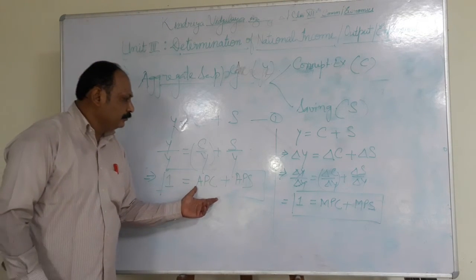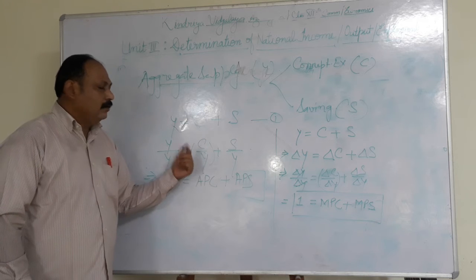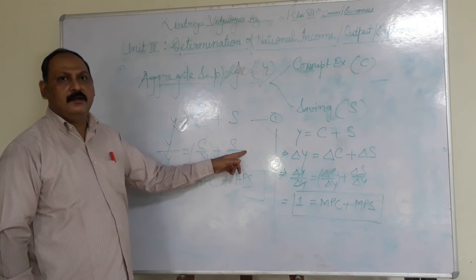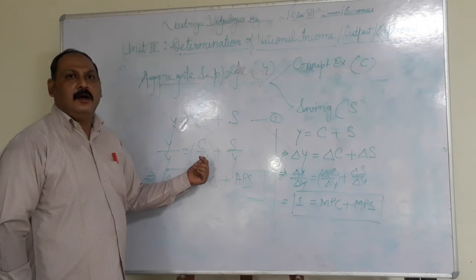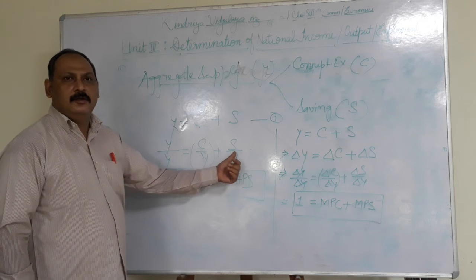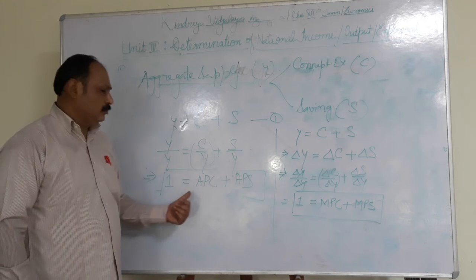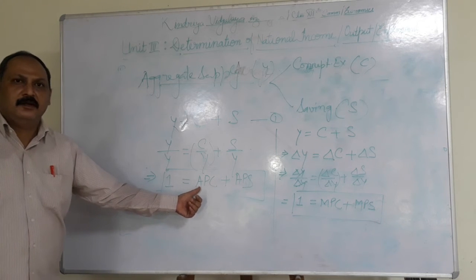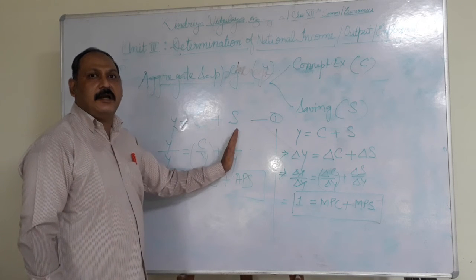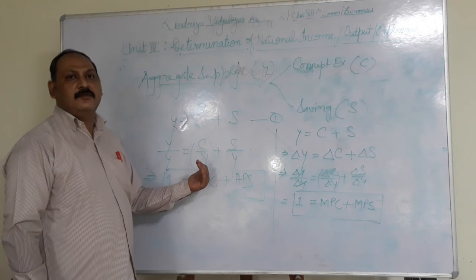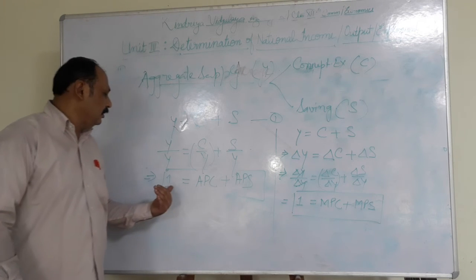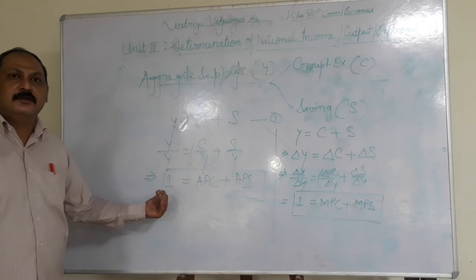In the same way, if our income has two parts, consumption and saving, and we spend all the income on consumption expenditure, it means saving becomes 0, then APS becomes 0 and APC becomes 1. If all the income is saved, consumption expenditure becomes 0, it means APS becomes 1 and APC becomes 0.